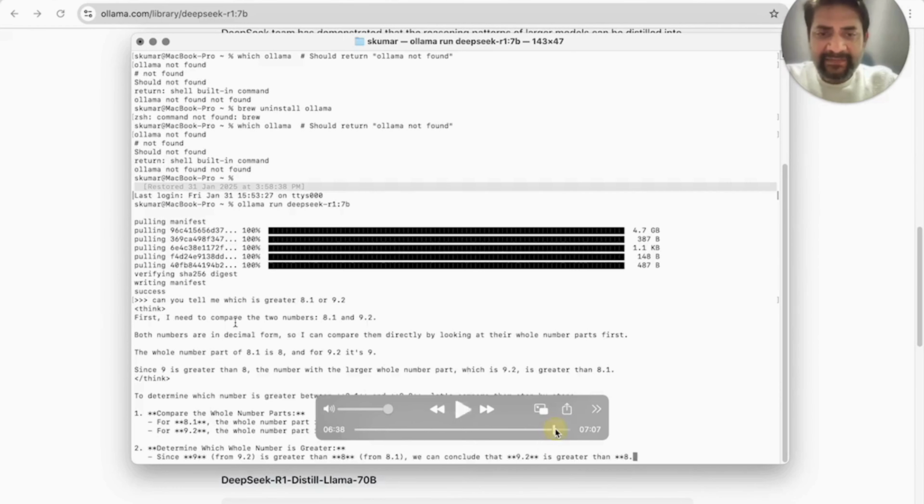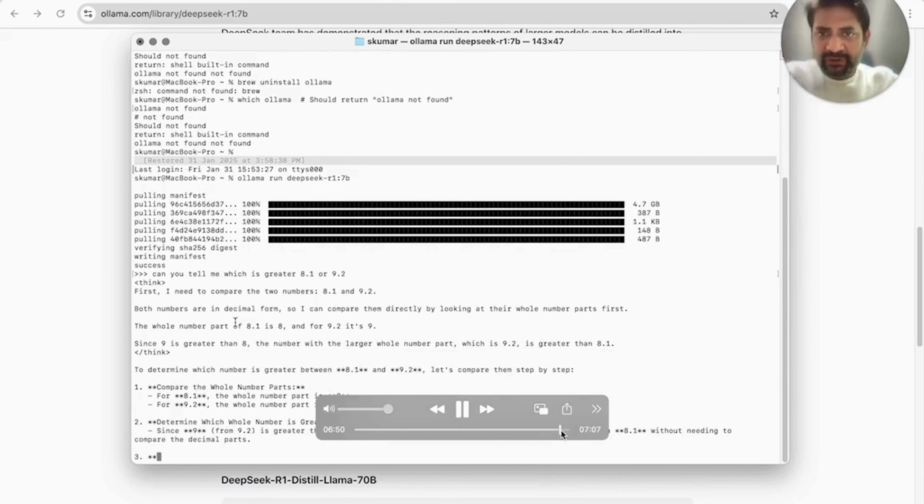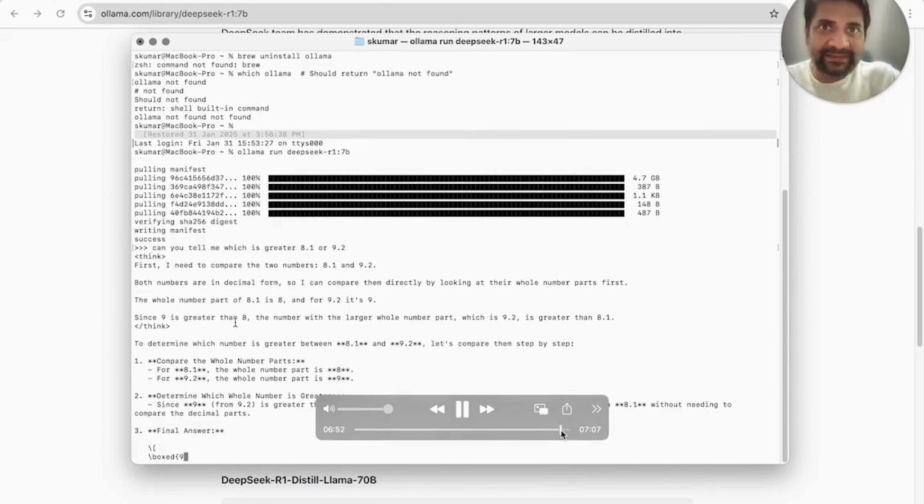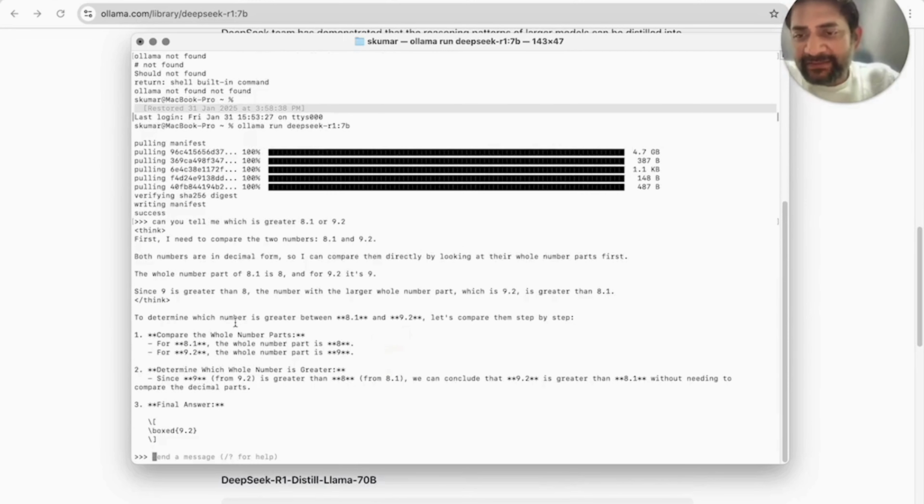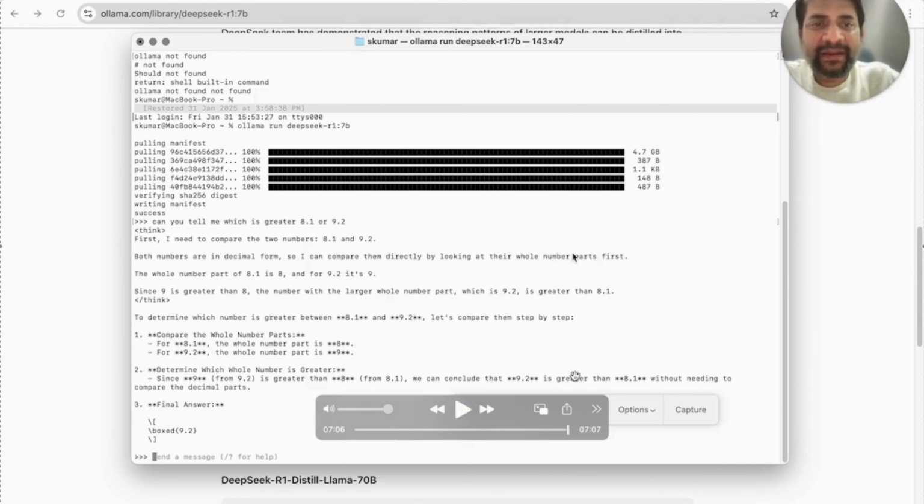Makes sense, right? It's still doing the thinking process. It's showing me everything it's thinking. And that's the unique feature of DeepSeek, right? And here is the final answer. The boxed 9.2 is the final answer, and that's what we were expecting. So that's how I downloaded it on my local system and was able to use it.